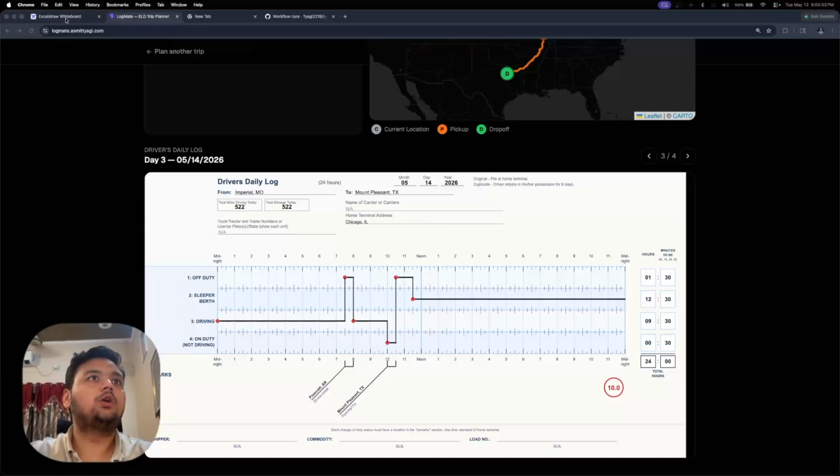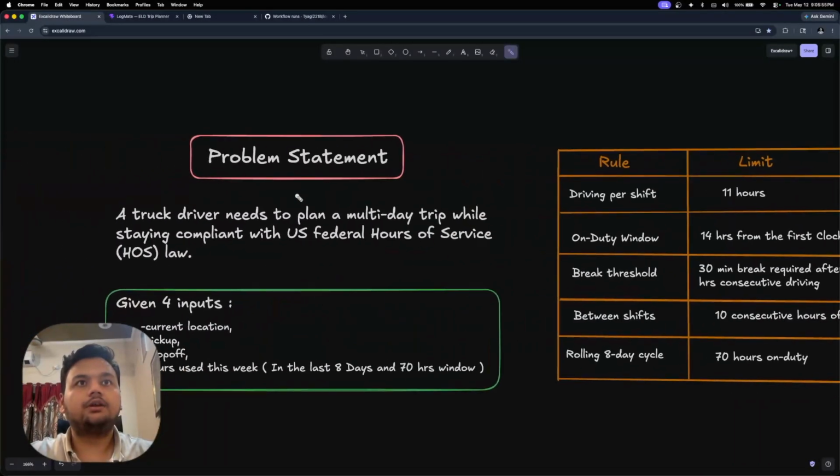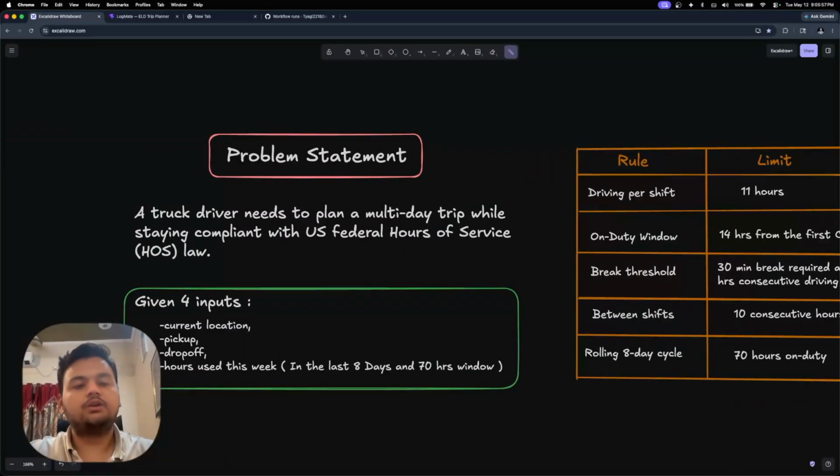Let's go to whiteboard, and here's the problem statement. So, the interesting problem here isn't route planning. That part is easy. It's that a single trip might require pausing mid-leg for a 30-minute break, restarting the entire 8-day cycle, or splitting a sleeper period across two calendar pages, all while generating legally valid driver logs.